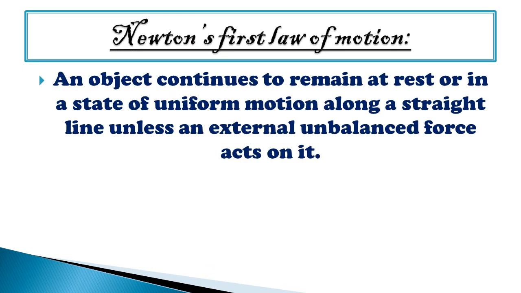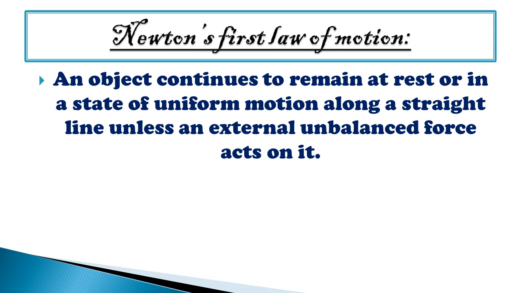Newton's first law of motion. So this is Newton's first law of motion. Let's study. An object continues to remain at rest or in a state of uniform motion along a straight line unless an external unbalanced force acts on it. Alright students, this is the same as the definition of inertia, and that's why Newton's first law of motion is also called the law of inertia. So this is the same.